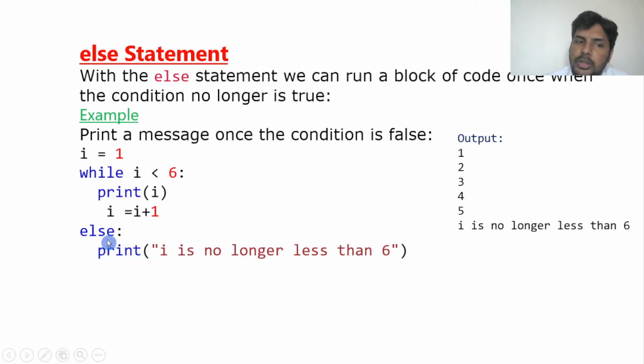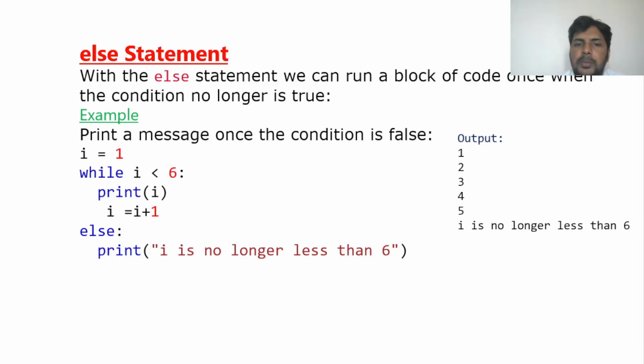You can see here, after the else statement, suppose a condition is wrong right from the start, or it is wrong in between. So you want to conclude something, you want to say something, or you want to end with a statement. Instead of leaving it blank, you want to give a message at the end. At that time we can use else. So what will else do? Once the condition is false, it will go to the else block, execute the else block, and come out.